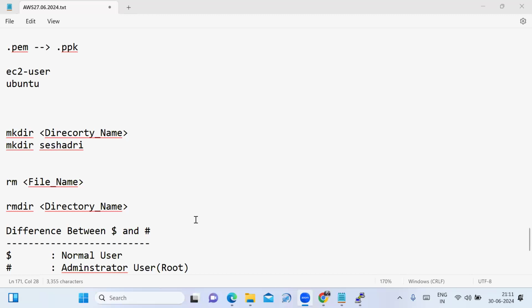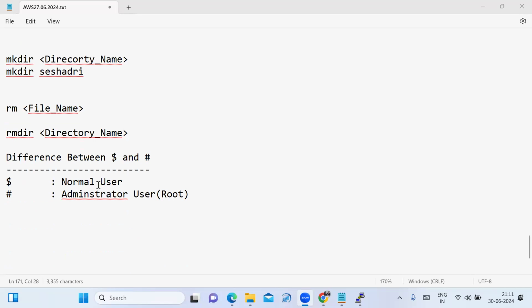Wait, I have to go step by step. Whatever commands will be useful in AWS, those basic Linux commands I am explaining. I'm not using that many commands. Whatever useful commands there are, I will explain today and tomorrow. So the dollar sign represents a normal user. The hash sign represents the administrator user or the root user. Fine. That is the difference.